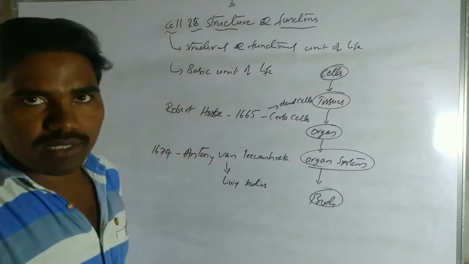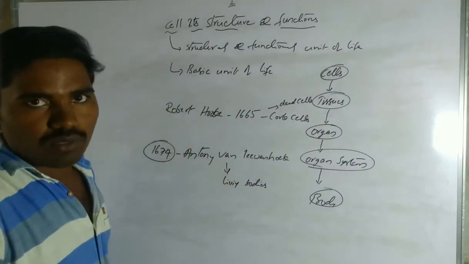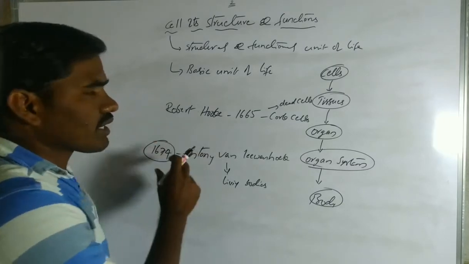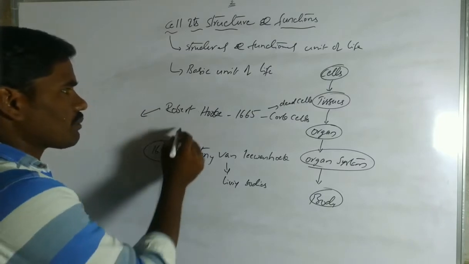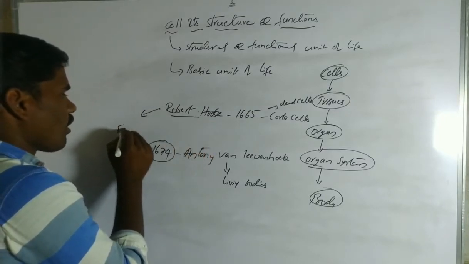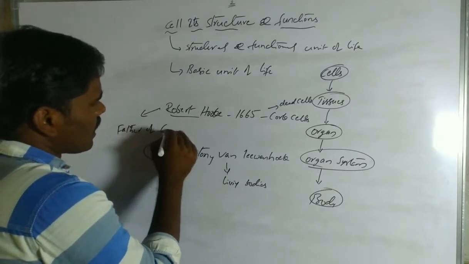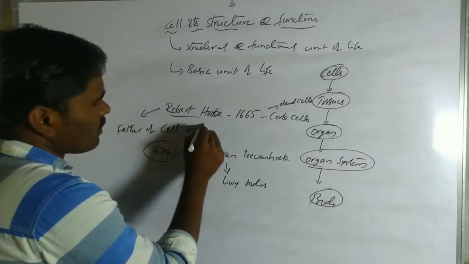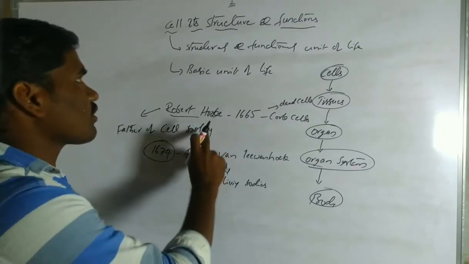These are the discoveries of cells. Because he discovered cells for the first time, Robert Hooke is also known as the father of cell biology.